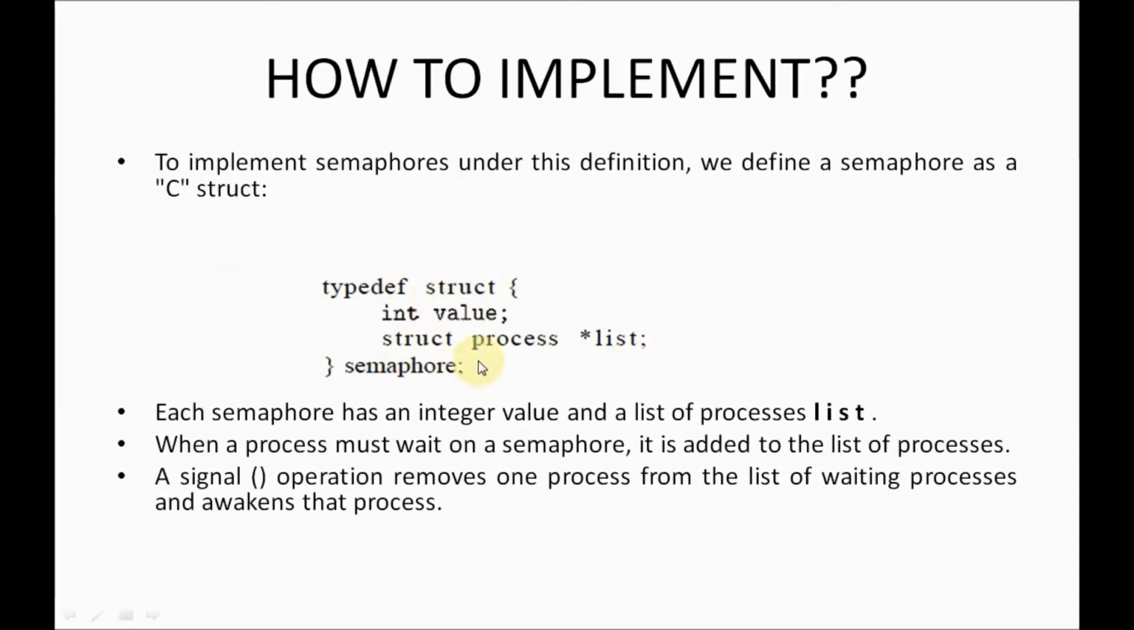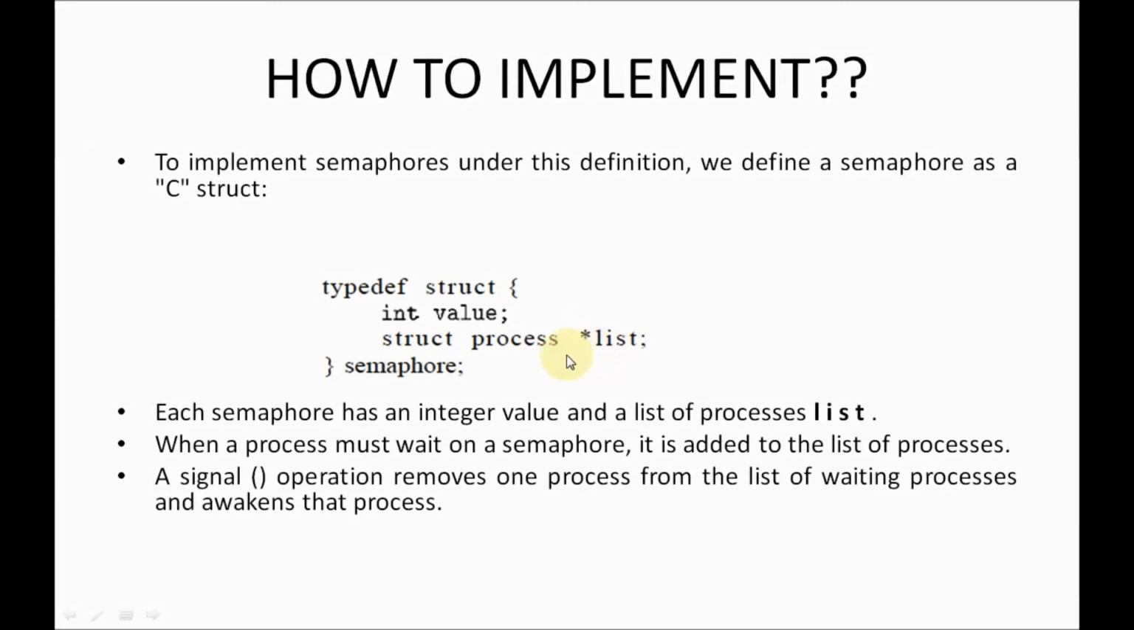This is the code. See, this is the pointer to the list. You know that the list contains the processes, and each process is identified by the value. Getting it? When a process must wait on a semaphore, it is added to the list of processes. Which processes are you going to add here? Don't get confused. You are only going to add the processes that should wait in the list.